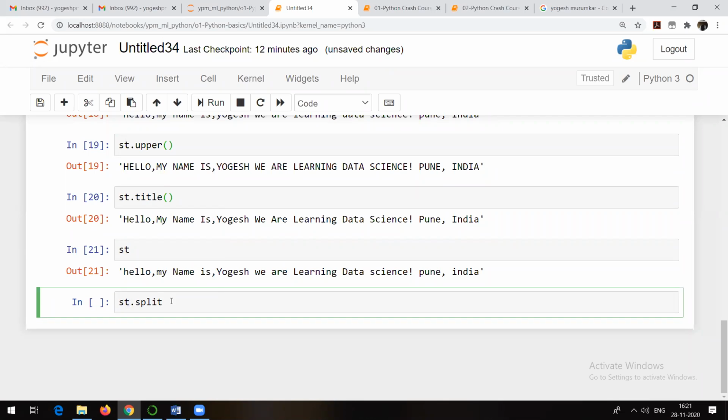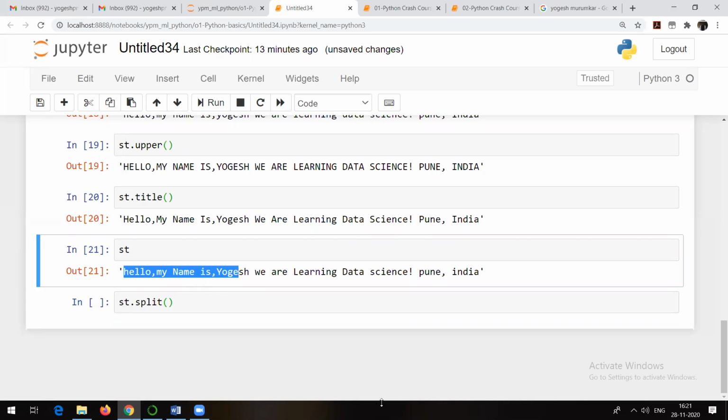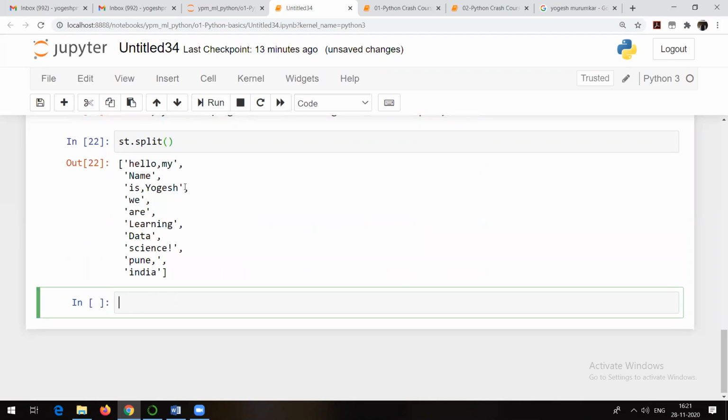So st dot split. If I call this, what will happen? Split is going to split your string into different elements. And always remember, split by default splits on the basis of space character. Try to listen carefully. Split always splits on the basis of space character. Let me show you the output. See, this is the output of split.